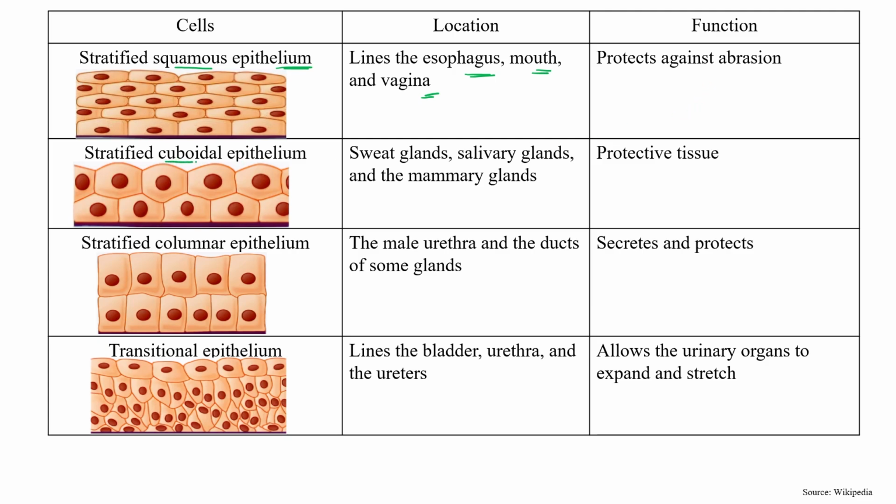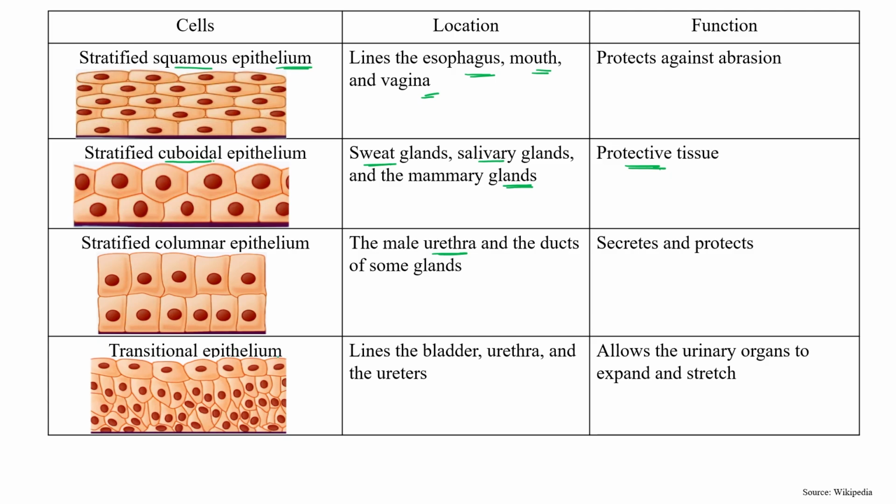Stratified cuboidal epithelium, these are present in different kinds of glands: sweat glands, salivary glands, and mammary glands. And what is the function? Protection, protective tissue. Stratified columnar epithelium, these are present in the male urethra and ducts of some glands. Again, function, secretion and protection.